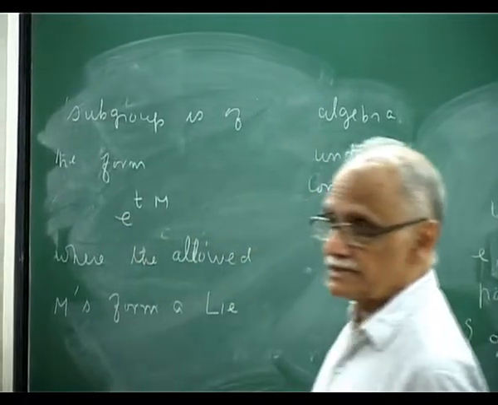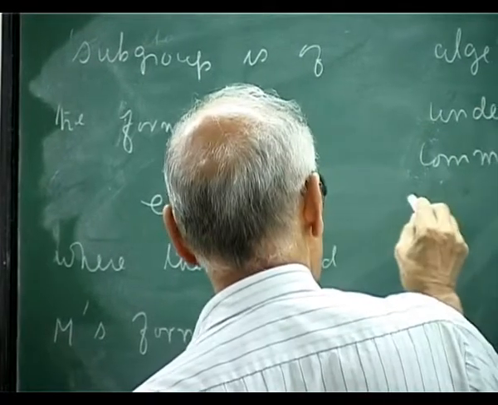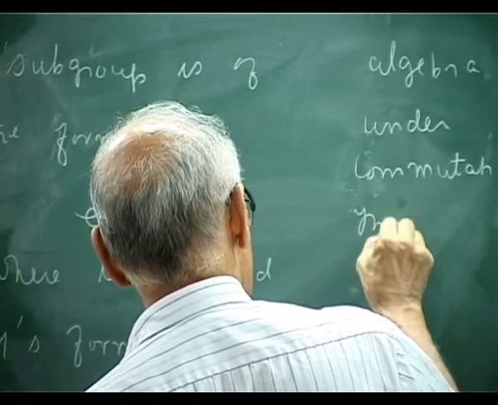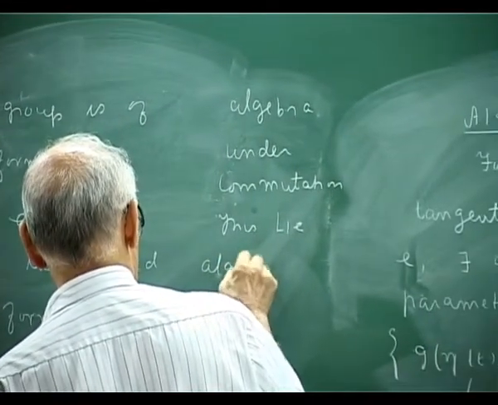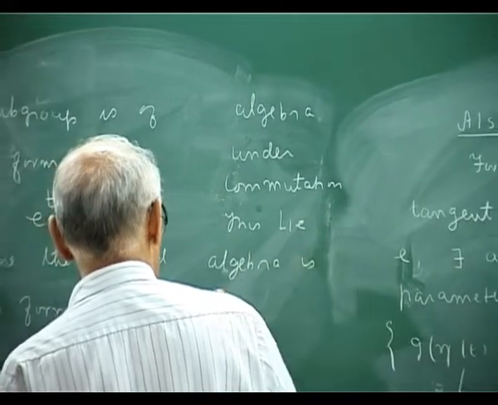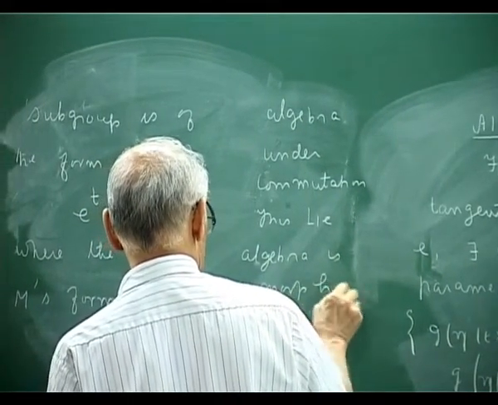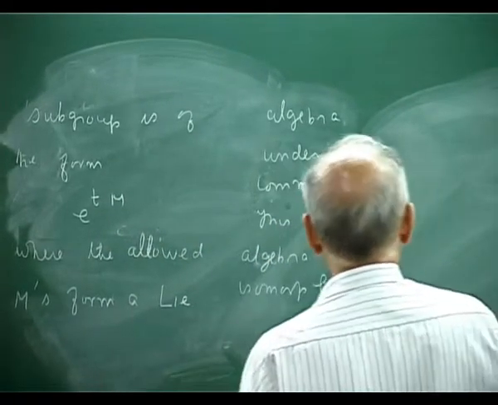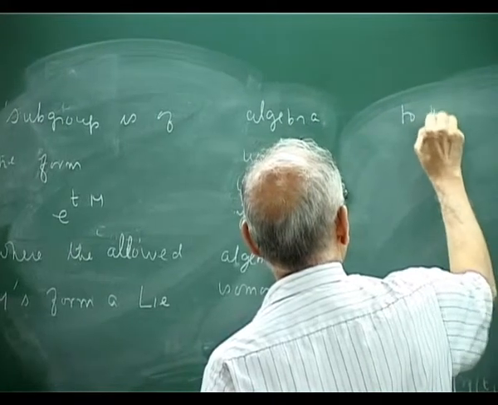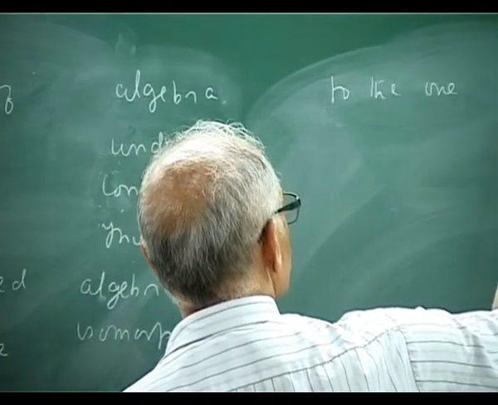Under a matrix commutation. Okay. We will see that it closes. Okay. This Lie algebra is isomorphic to the one using local coordinates.